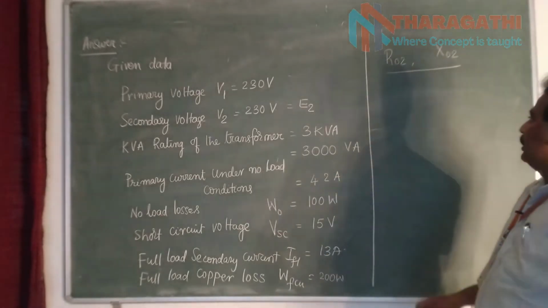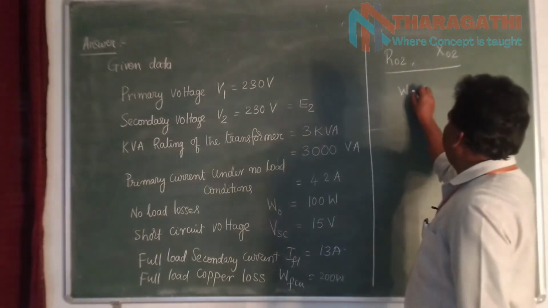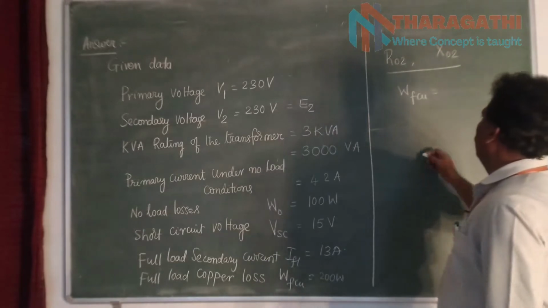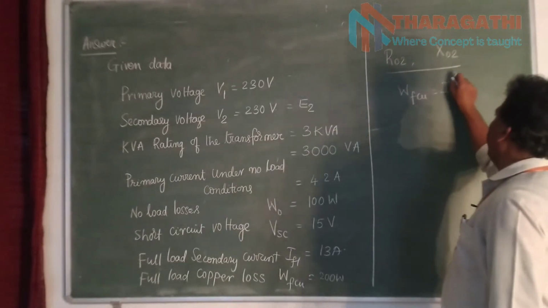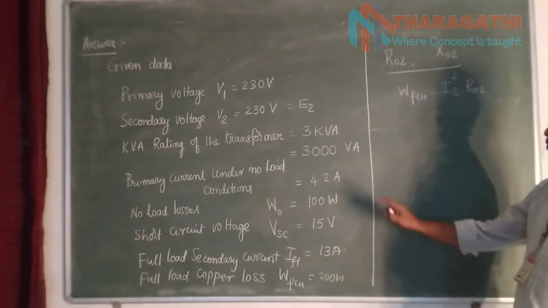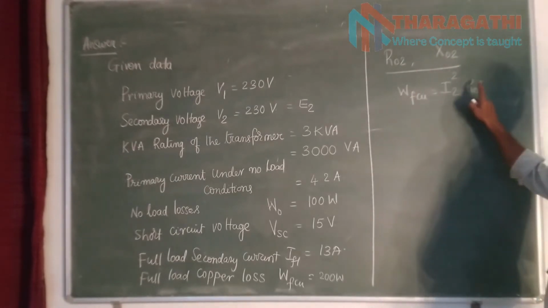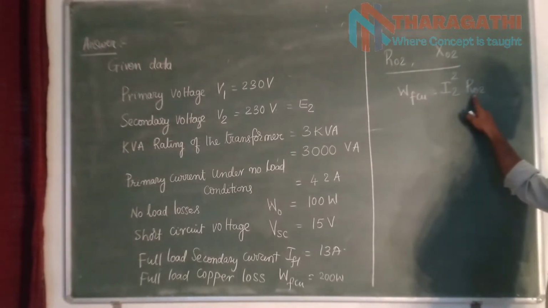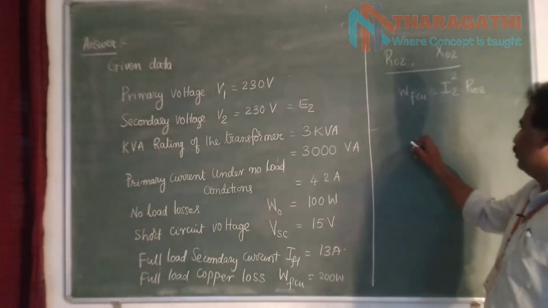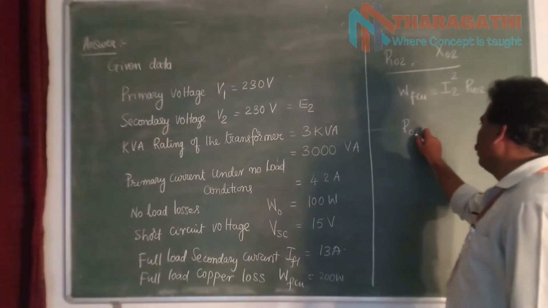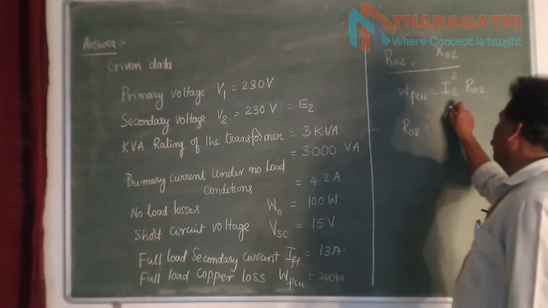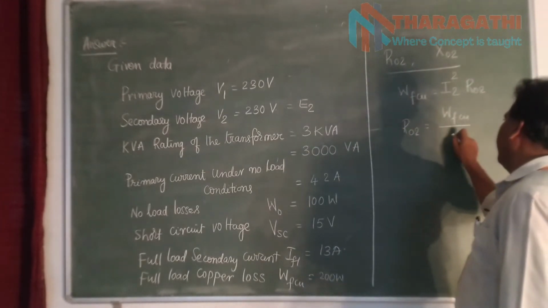We know that WFCU is equal to I2 square R02. That is, full load copper loss is equal to the square of the secondary current into the equivalent resistance of the transformer referred to the secondary side. So using this formula we can find out R02 is equal to WFCU by I2 square.